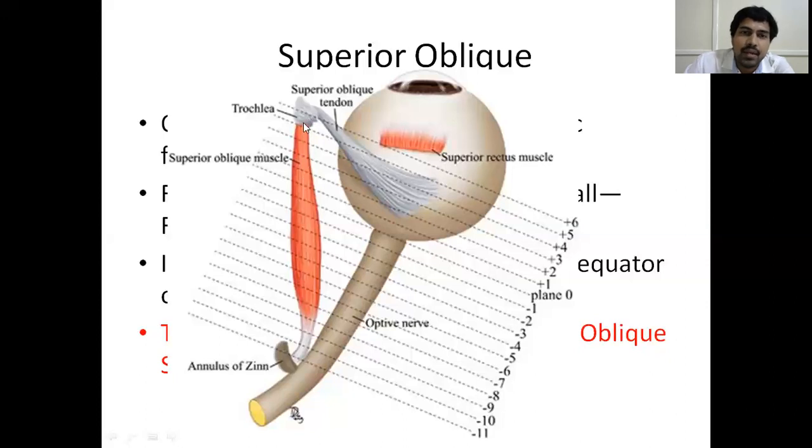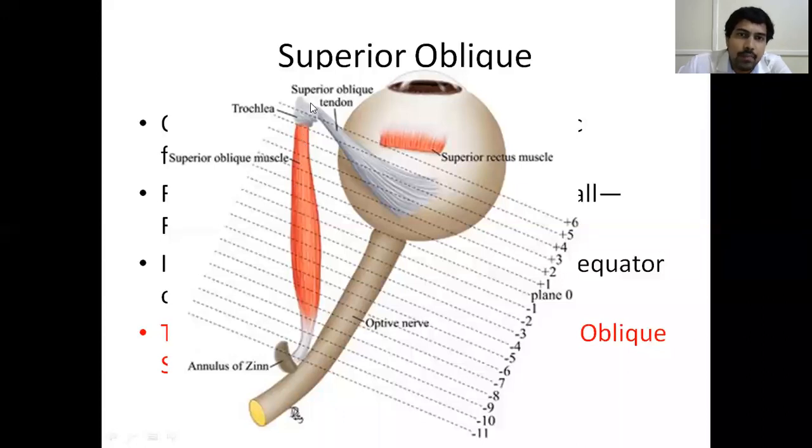And here at the medial wall of the orbit, there is a pulley-like structure which is formed by condensation of collagen fibers. So all the collagen fibers form a pulley-like structure. You might have all seen a pulley in wells and parks. So a pulley-like structure is formed, which is called a trochlea. So the superior oblique muscle originates from the bone, passes forward along the medial wall of the orbit, and goes into this trochlea.